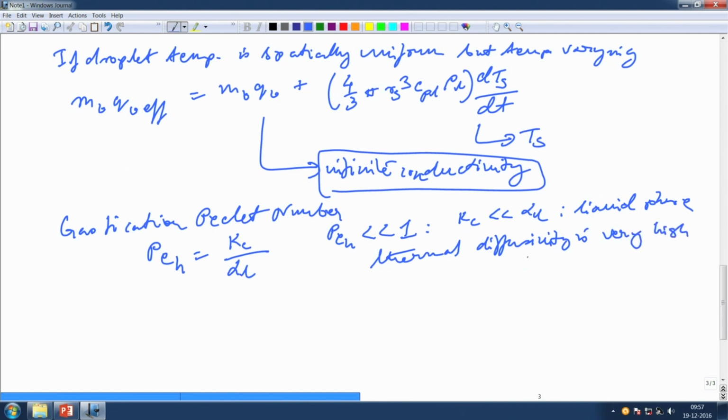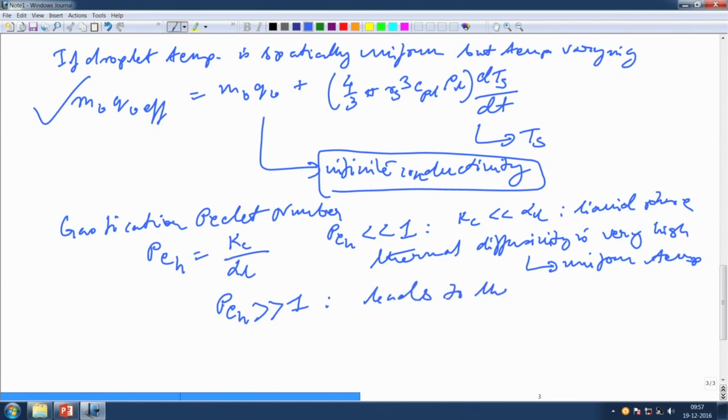So, this would normally lead to a uniform temperature, which is basically this case, right. If the Peclet number is much greater than 1, okay, this should lead to a thermal gradient inside the liquid phase.